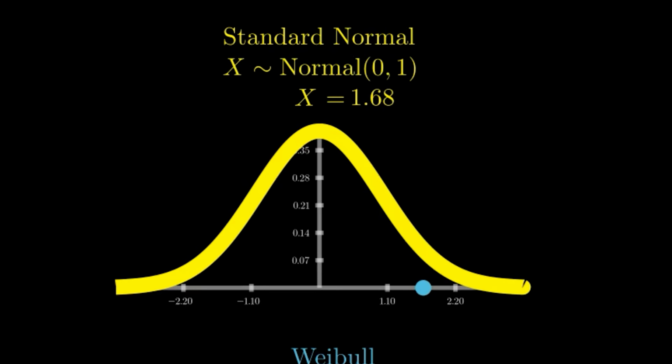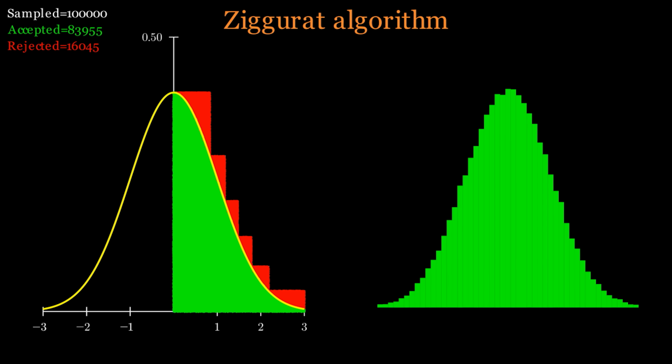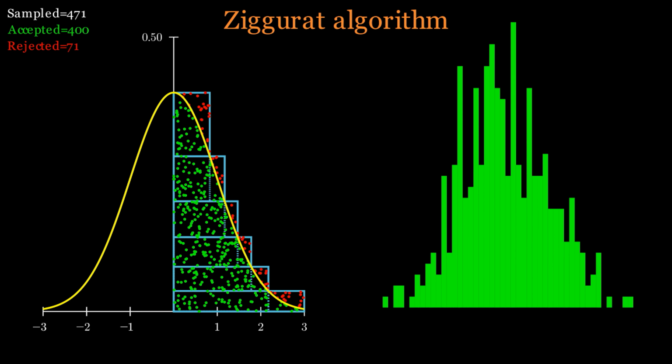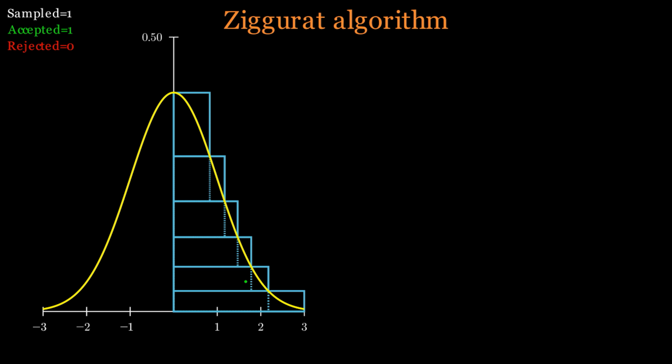Let's take the standard normal distribution for a moment. When we sampled from it, why did we get 1.68? Why not some other value? Why not minus 0.74 or 3.27? In order to answer these questions, we'll have to look under the hood of the algorithm generating the standard normal random variables, a simplified version of it. And we want to look at it in reverse.